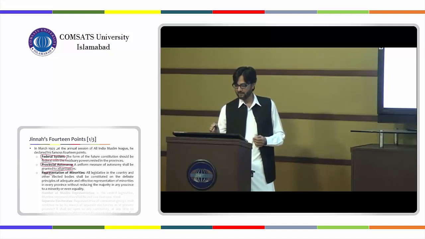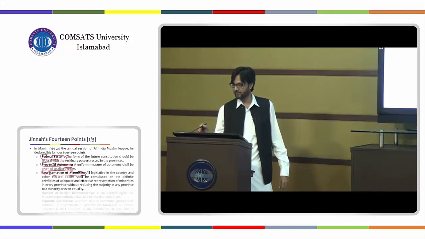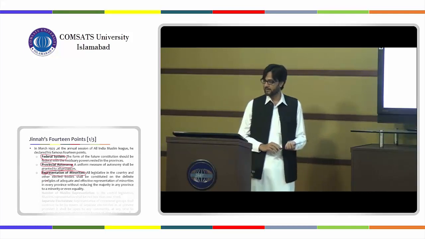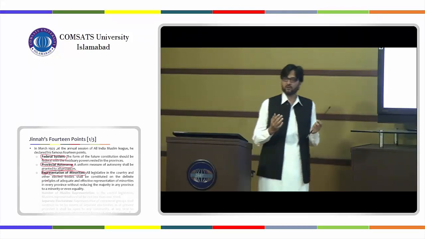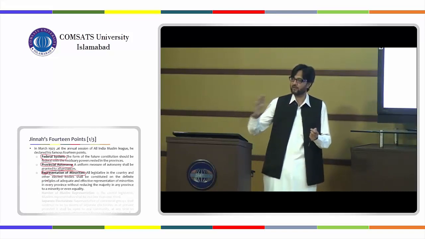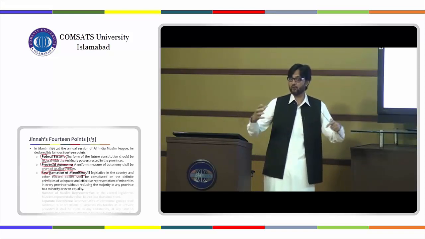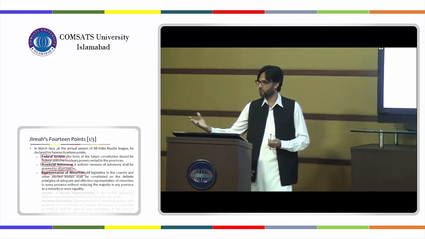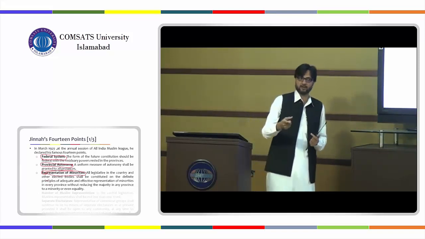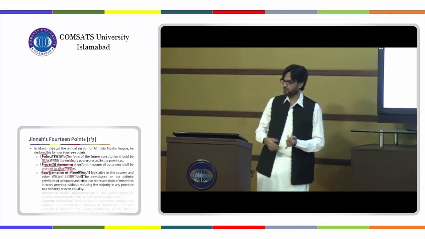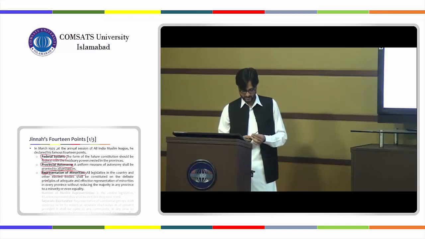Representation of minorities, this was another issue. All legislatures in the country and other elected bodies shall be constituted on the definite principles of adequate and effective representation of minorities in every province without reducing the majority in any province to a minority or even equality. Like, you cannot say that you are not in a majority in this province and you are equal to another community if you are in majority, and then you cannot reduce or convert that community into a minority due to your own tactics, you know. So you cannot do that, and that is why he was quite vocal in these demands for the representation of the minorities.